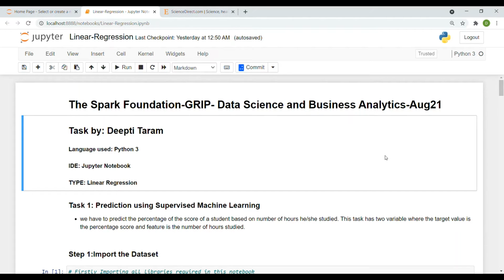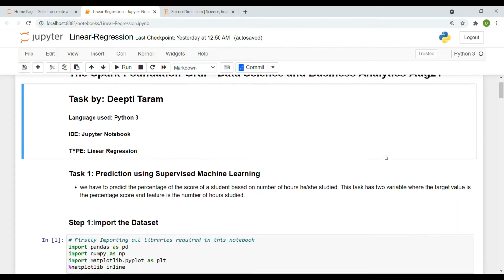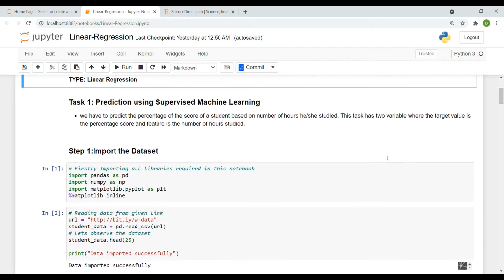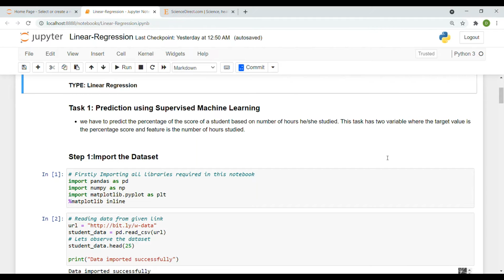As a data science intern at Spark Foundation, here I am going to present my task 1, that is prediction using supervised machine learning. Here we have to predict the percent score of a student based on the number of hours he or she studied. This task has two variables. The target value is the percent score and the feature value is the number of hours the student studied.